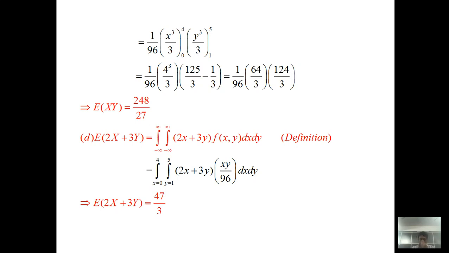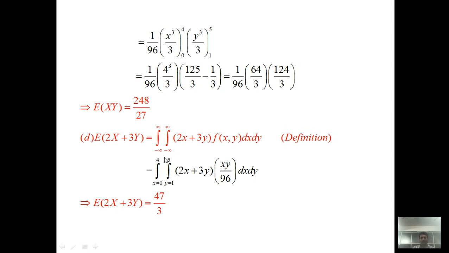Finally, we deal with the last option: find the expectation of 2X + 3Y. According to the definition of expectation, this can be rewritten as a double integral, lower limit minus infinity in both integrals and upper limit infinity in both, of 2x + 3y times f(x,y) dx dy. Again, this red highlighted equation is just a definition.